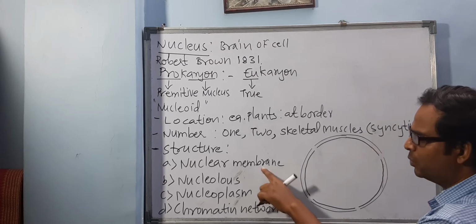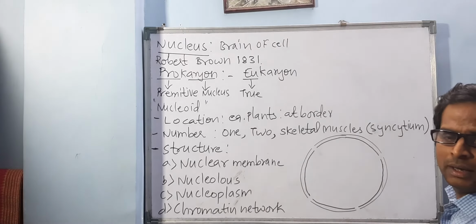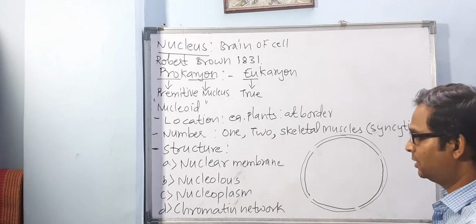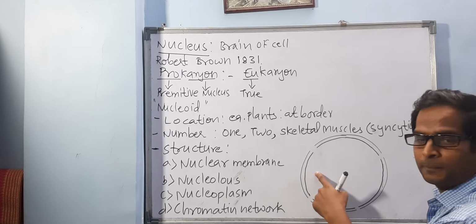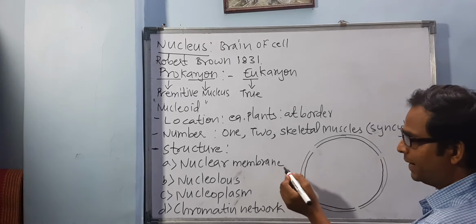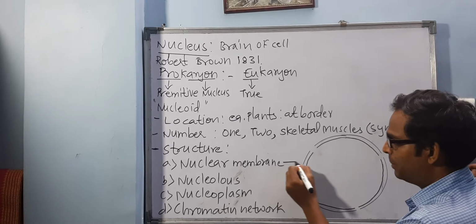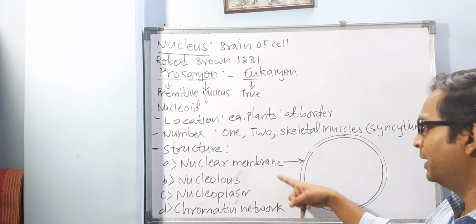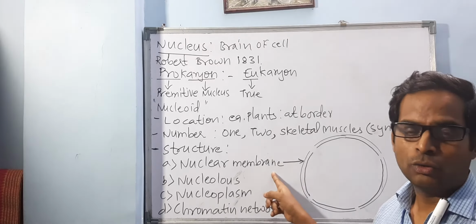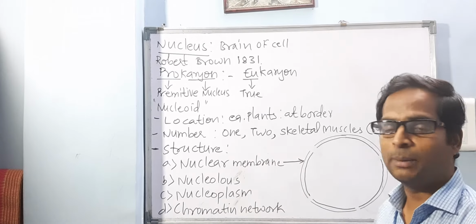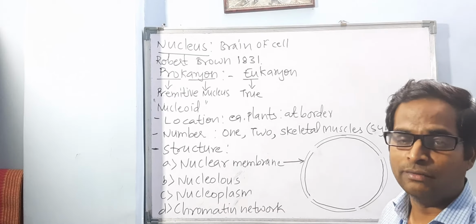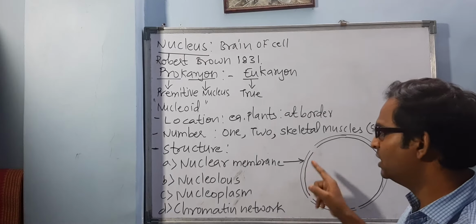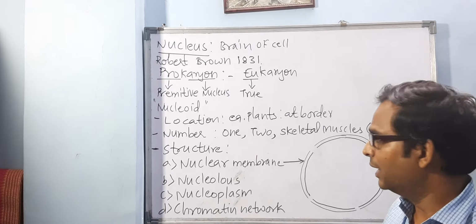Now what is the difference between nuclear membrane and nuclear envelope? Membrane is always single, but when you say envelope, it has two layers. So here you can see two layers are there. As it has two membranes, one outside and one inside, they will be called the outer membrane and inner membrane, and together we call it the nuclear envelope. So instead of nuclear membrane, you can also call it nuclear envelope, double membraned, and it has a space, and this space is the intermembranous space.